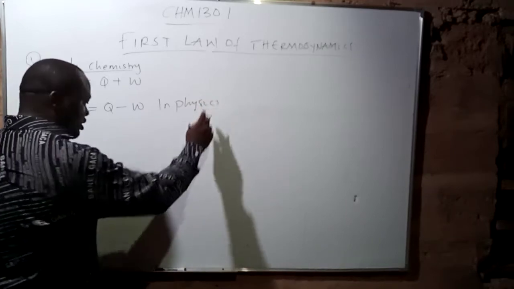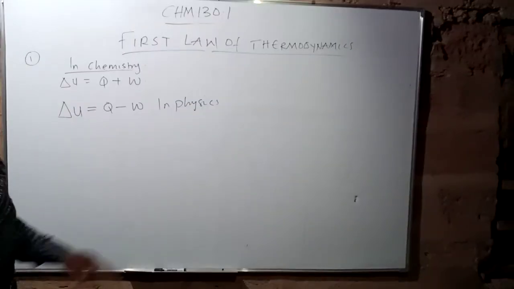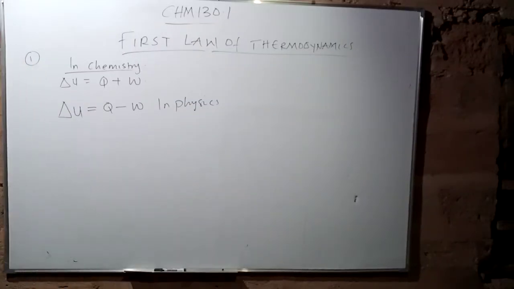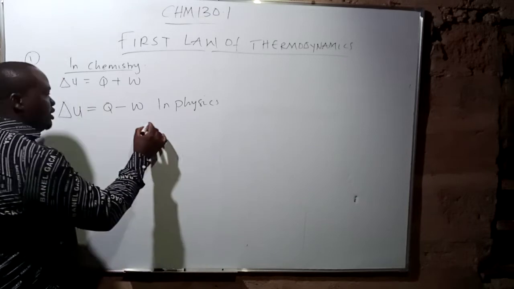Now, I want to make a quick introduction about these two formulas. Look at it very well and observe it very well. Now, the thing you can observe here is that the first one, we have that change in U is equal to Q plus W. I want you to know something, please.